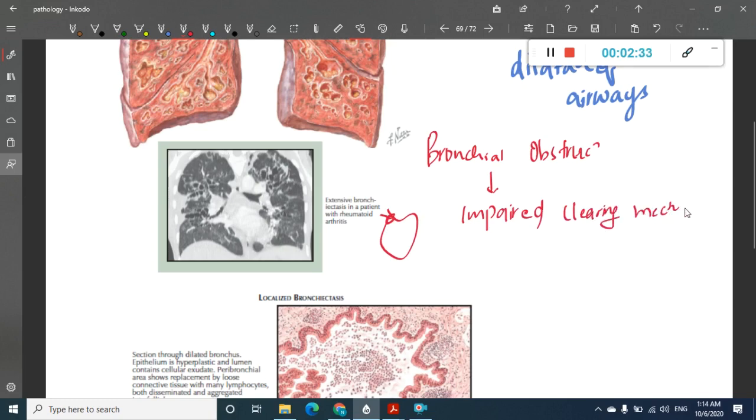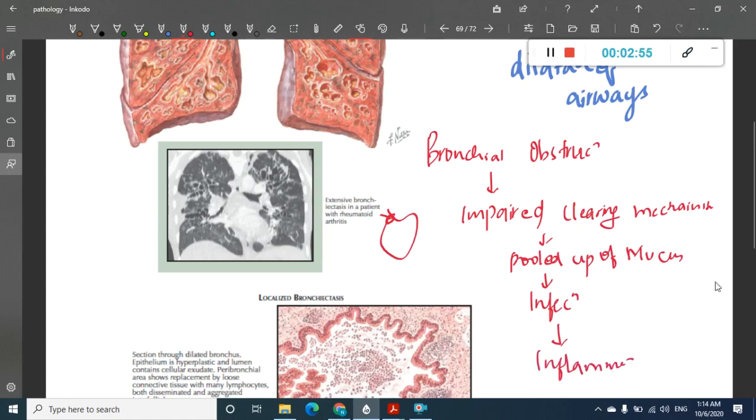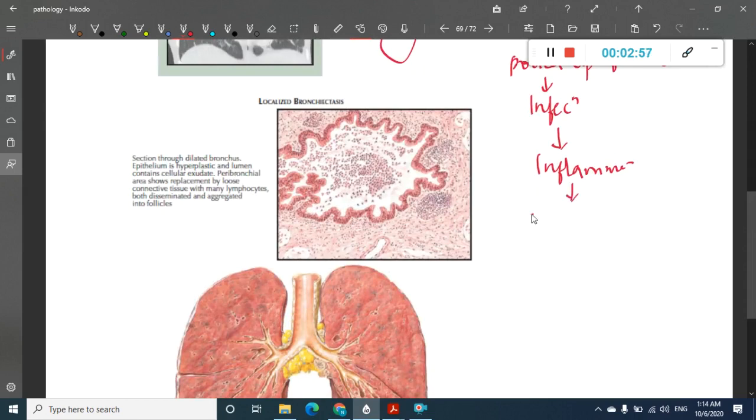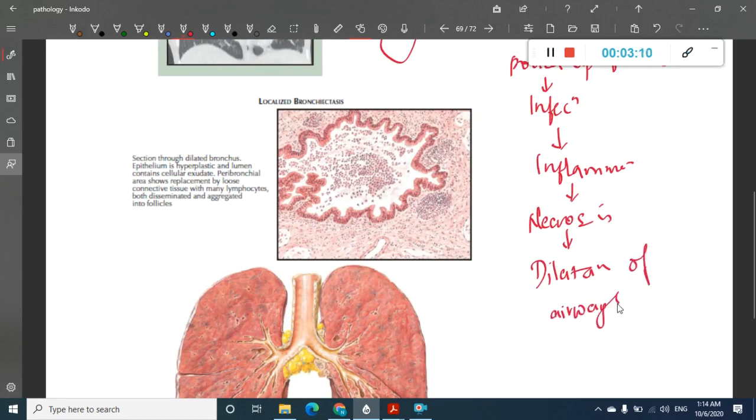Because of the impaired clearing mechanism, the mucus is pooled up, and this invites infection. This infection obviously leads to inflammation. This inflammation leads first to necrosis and finally to dilatation of airways. So this is what happens in bronchiectasis.